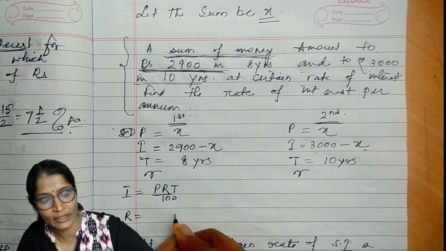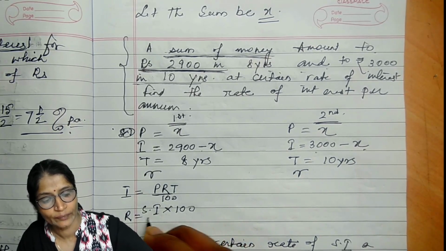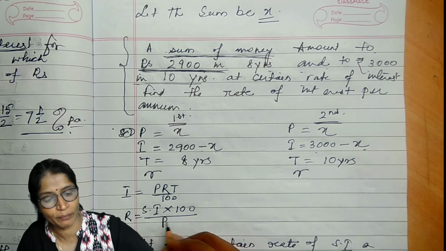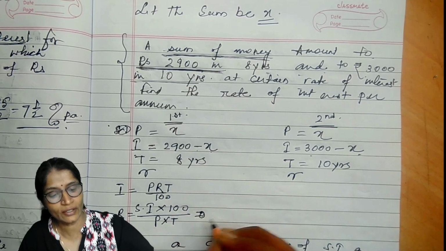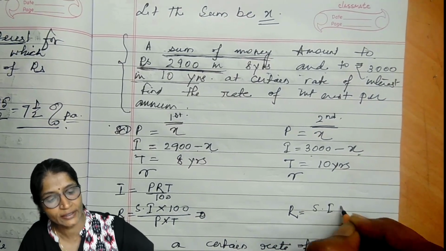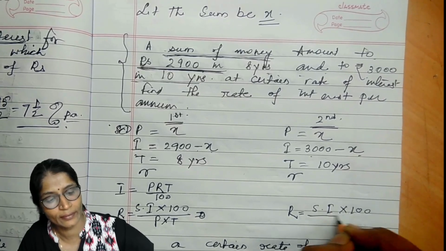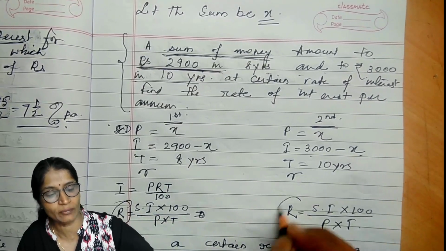R will be equal to I into 100, SI divided by what? P into T. So here also the same formula is there. R is equal to SI into 100 divided by P into T. Now R is same in both the case.